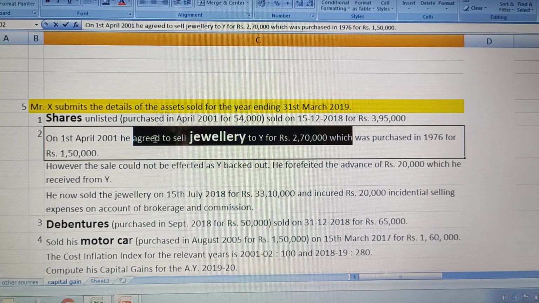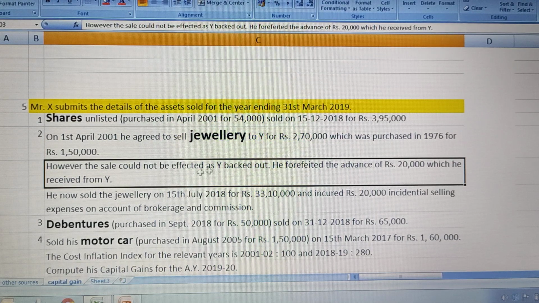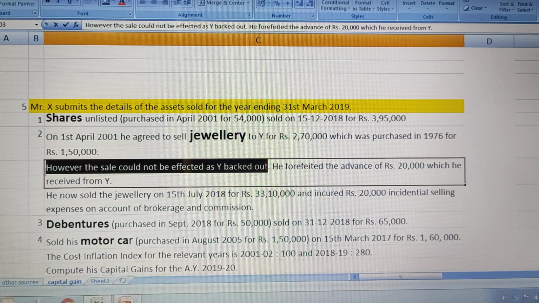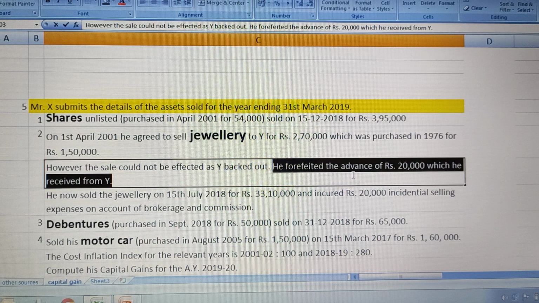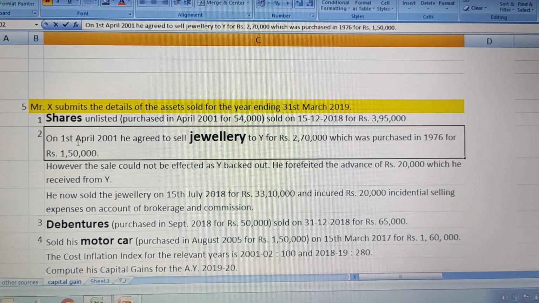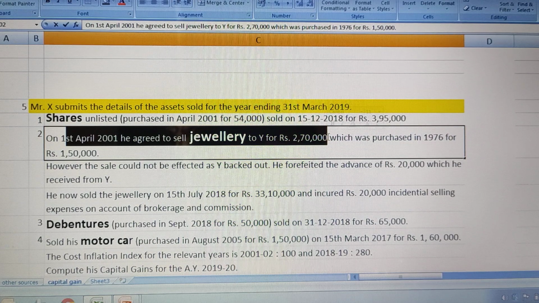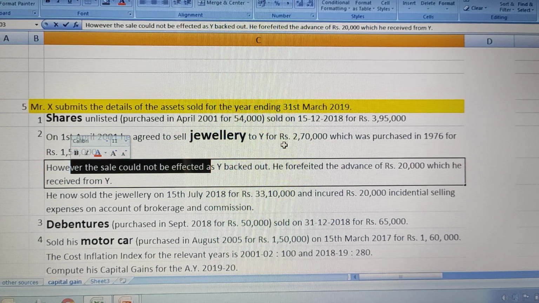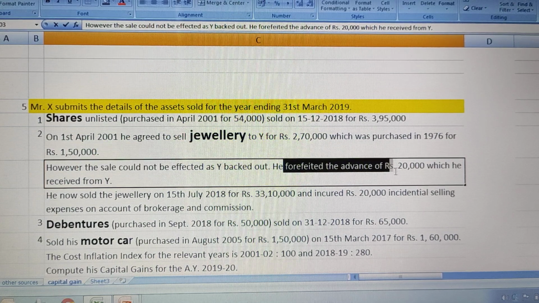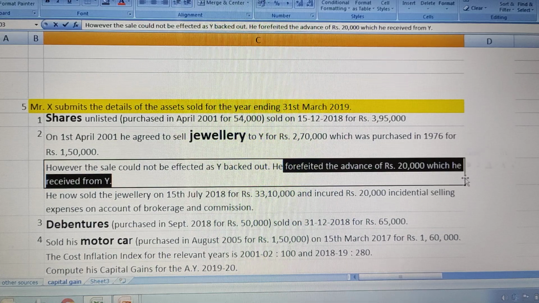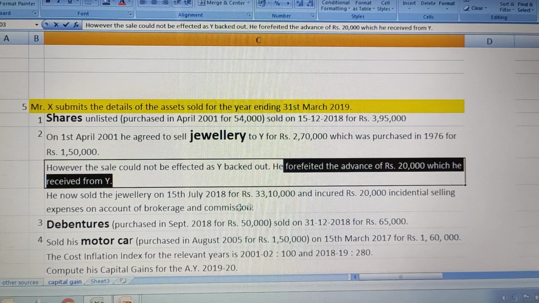2,70,000 is the sale value which was agreed by Mr. Y. However, the sale could not be effected as Y backed out. It means that Y did not purchase the jewelry. He forfeited the advance of rupees 20,000 which he received from Mr. Y. So X had received 20,000 as advance for selling the jewelry for 2,70,000, but because the sale was not executed, he forfeited the advance of rupees 20,000 received from Mr. Y. So cancellation was done.